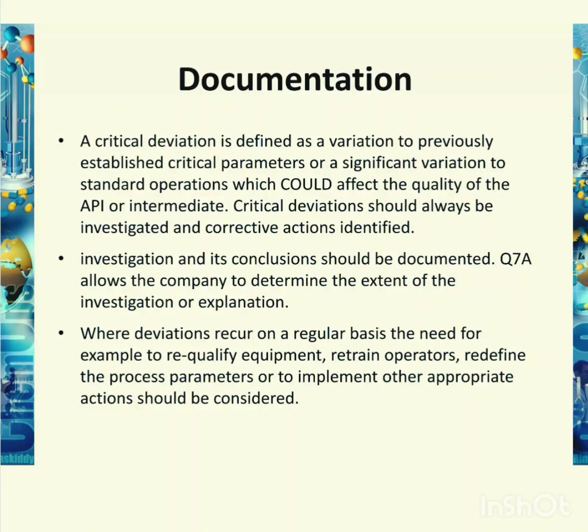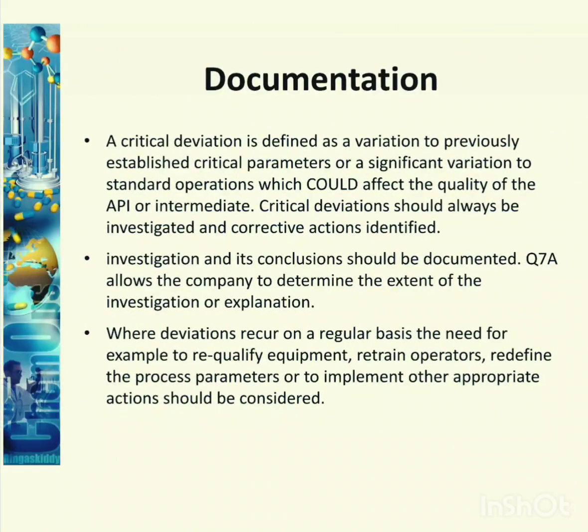ICH Q7 allows the company to determine the extent of the investigation or explanation. Where deviations recur on a regular basis, the need, for example, to requalify equipment, retrain operators, redefine the process parameters, or to implement other appropriate action should be considered.